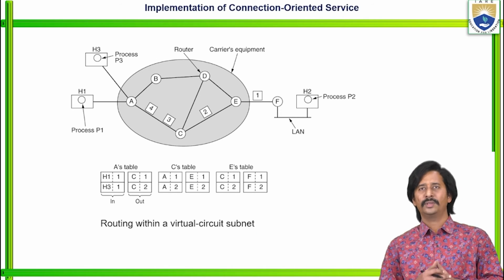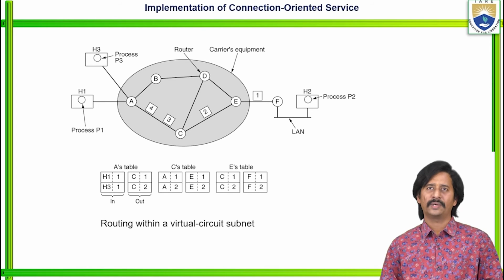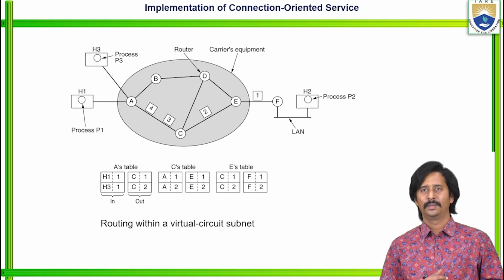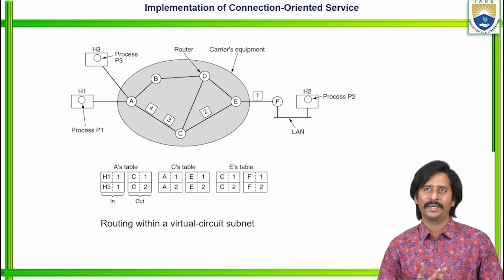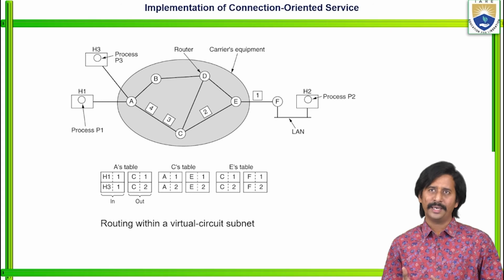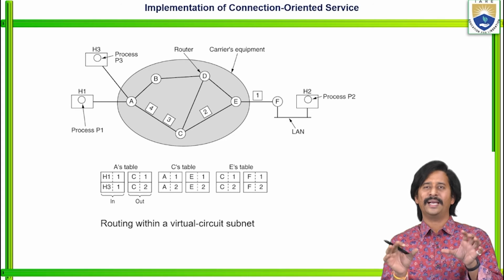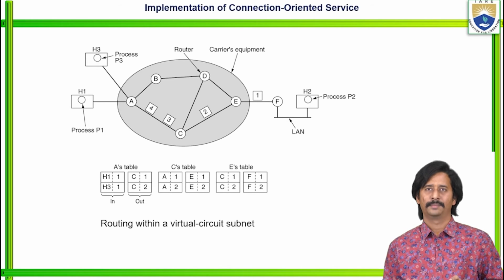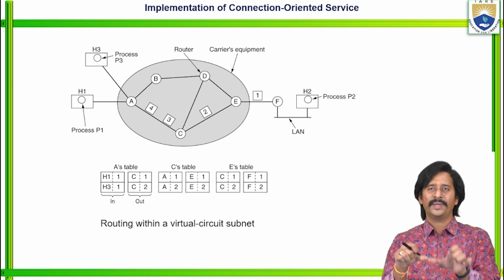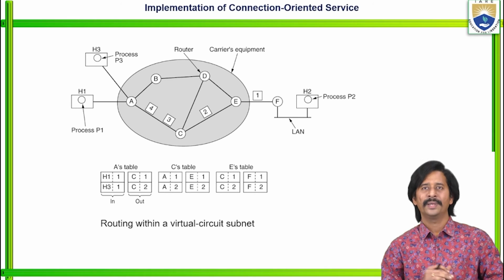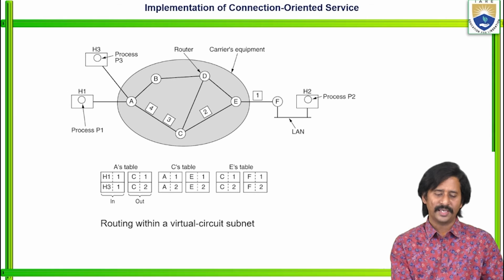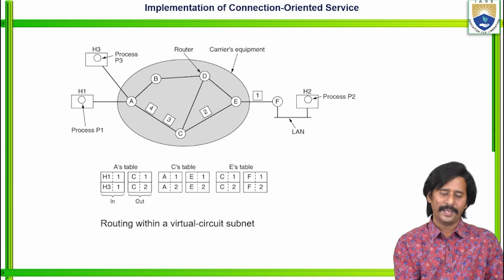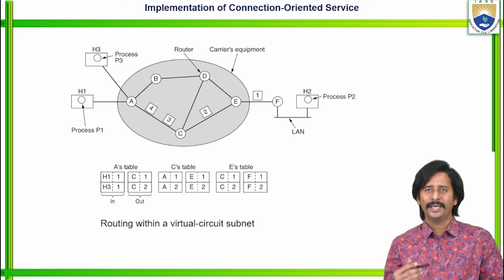Next, the fourth service provided by the network layer: implementation of connection-oriented service. You know the basic difference between connection-oriented and connectionless. Connection-oriented means before actual data transmission is done, a path is established. Once the path is established, then within that particular path only the data may be transmitted. See, let us consider this as an example. Here, this is the subnet.